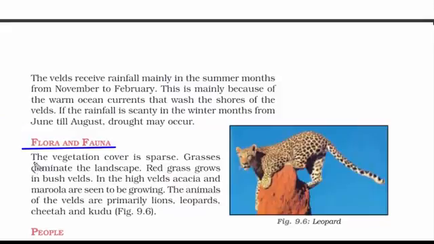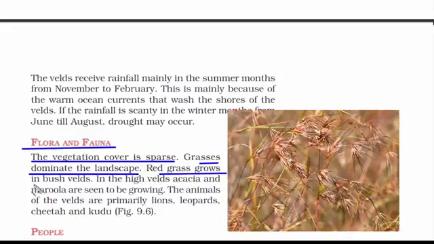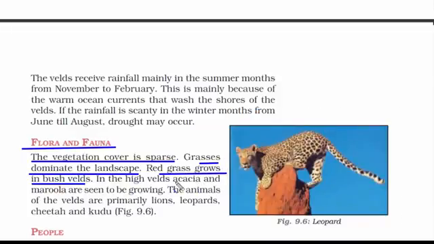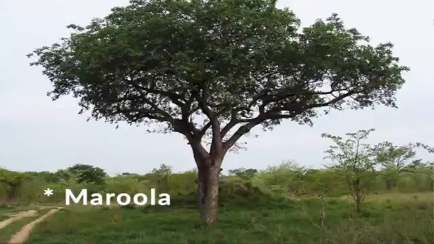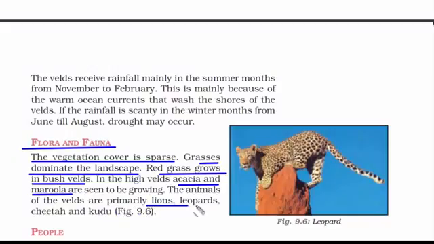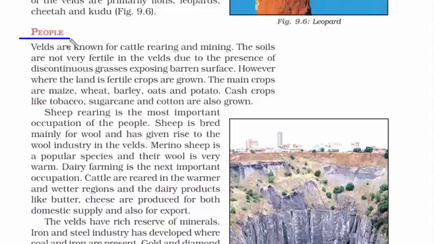The vegetation cover is sparse, meaning thin and scattered. Since it's a grassland, grasses will dominate the landscape. Now this is amazing. Red grass grows in the velds, and in the region of the high velds, which is in the northeastern side, you have acacia and marula, and they look something like this. The kind of animals found in this place are lion, leopards, cheetah and kudu. And now let's get to know the people who live in this region of velds.